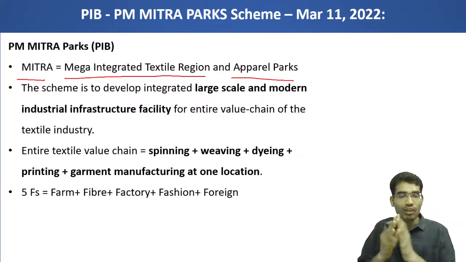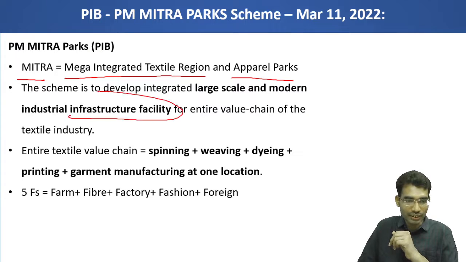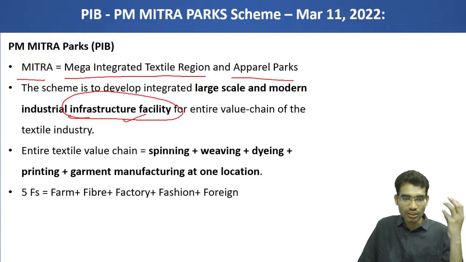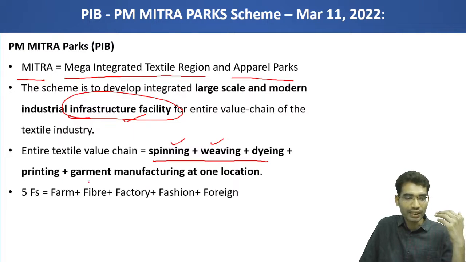The scheme is to develop large scale and modern industrial infrastructure facilities. This is the keyword that you have to identify. It is related to the textile industry and to create large scale industrial infrastructure. Another aspect you need to remember for this scheme is that it is to integrate the complete, entire value chain like spinning, weaving, dyeing, printing, and garment manufacturing at one location.